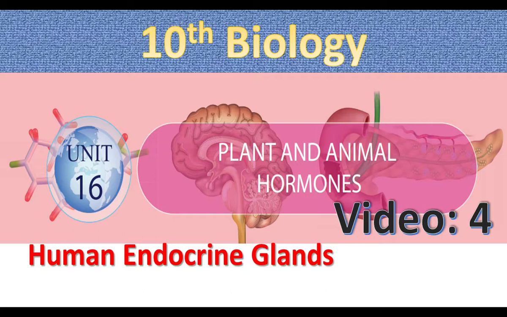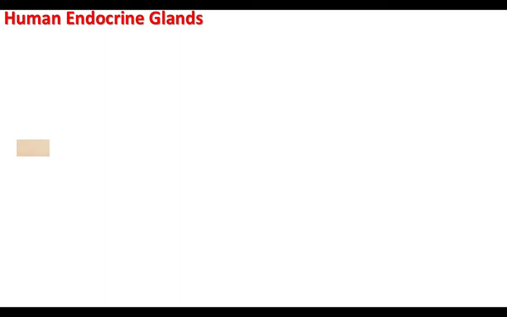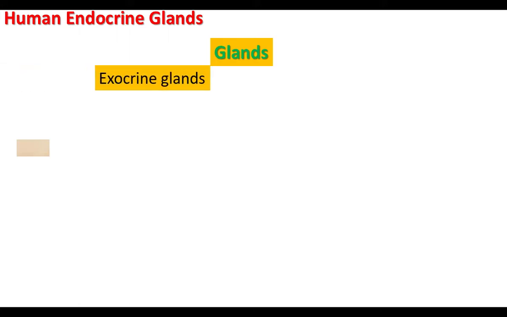The first endocrine gland we are going to discuss in the present video is the pituitary gland. What are glands? A gland is something that secretes a substance. Human beings have two kinds of glands: exocrine glands and endocrine glands. Sweat gland is exocrine. Salivary gland is an exocrine gland. Liver is an example of an exocrine gland.